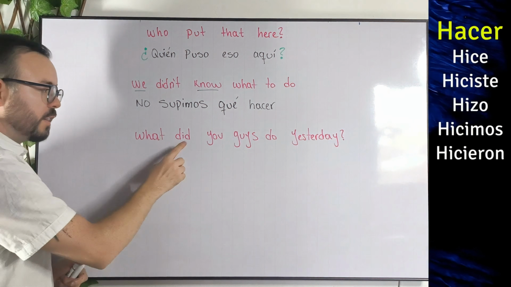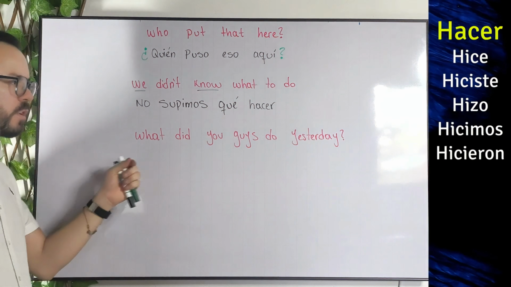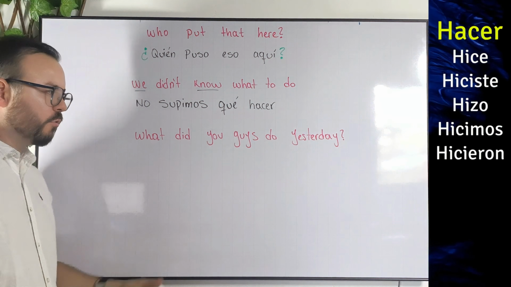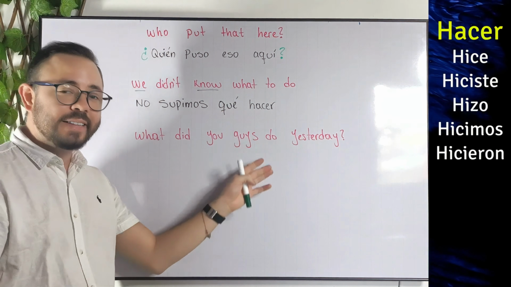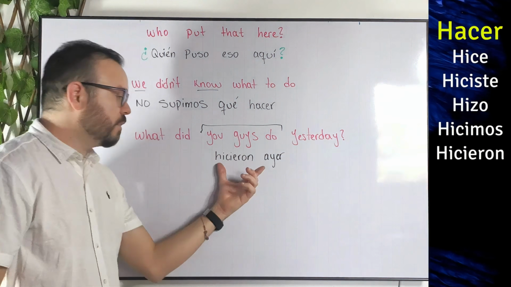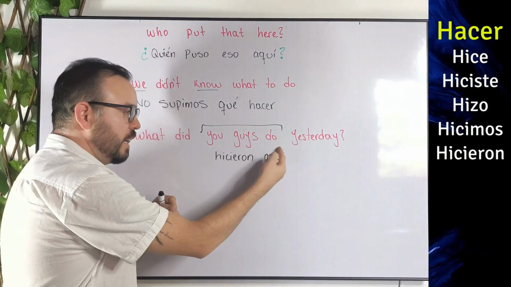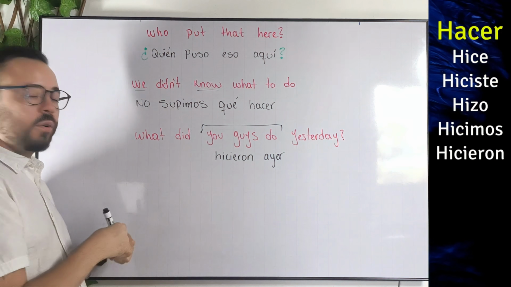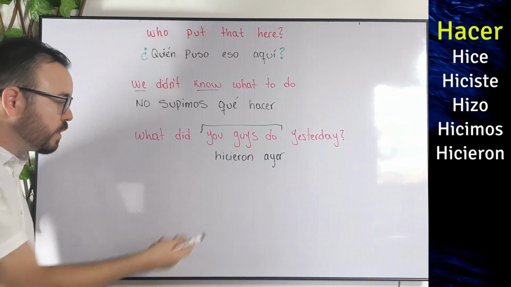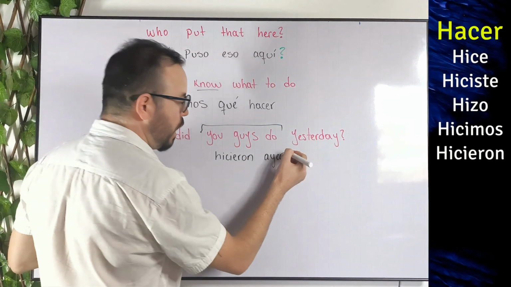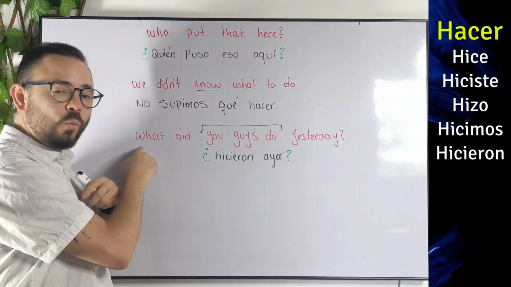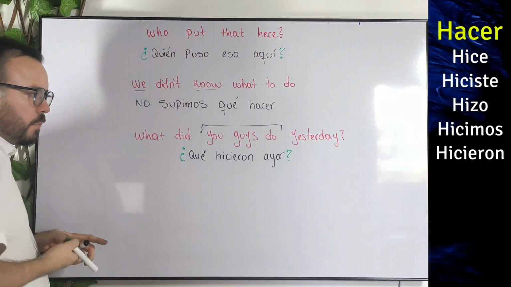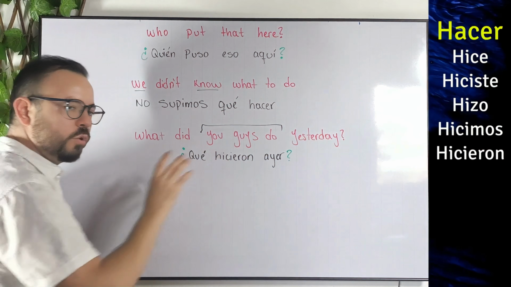That's it. Now let's go with another example. Now we have this. What did you guys do yesterday? Okay, one more time. This is just a question form, okay? Since we have a question, we can always say the positive form first. The positive form will be you guys did yesterday. So how do we say that? Hicieron ayer. That means you guys did yesterday. This is just the positive form, okay? Now, since this is a question, we need to say this thing as a question. So how do we turn this into a question? Well, we're just going to add question marks. Now, we still have this what here, right? So we just need to put it in front. So we're just going to say, ¿qué hicieron ayer? And that's it. That means, what did you guys do yesterday?